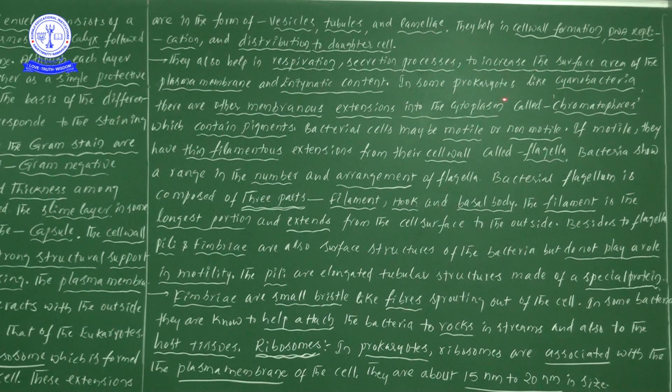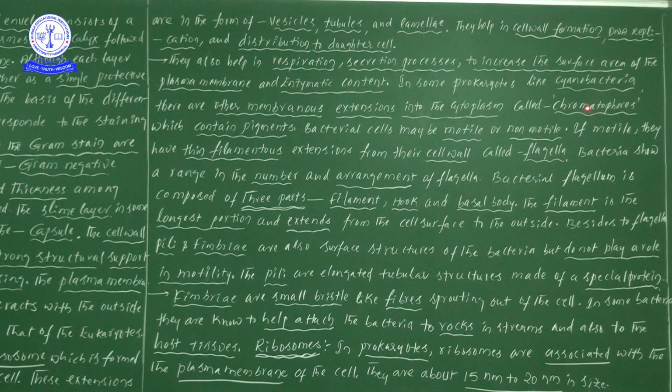Now in prokaryotes like cyanobacteria, there are other membranous extensions. One more time, in some prokaryotic members, cyanobacteria, that means blue green algae, as we saw in the previous video, there are other membranous extensions. These extensions are not coming from the cell membrane. Some other membranous extensions are there into the cytoplasm. These other membranous extensions we will be taking as chromatophores. What we are calling chromatophores.